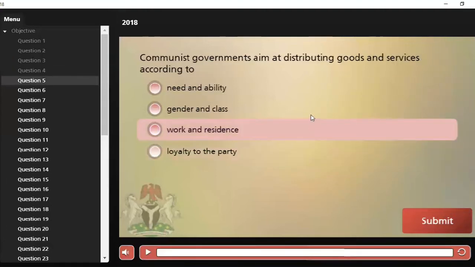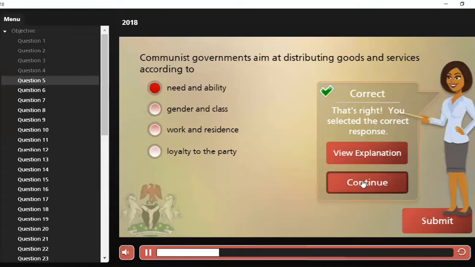Next question. Communist governments aim at distributing goods and services according to A, need and ability, B, gender and class, C, work and residence, and D, loyalty to the party. Our correct answer is option A, need and ability. For the communist government aims at distributing goods and services according to need and ability. Let's move on to the next question.